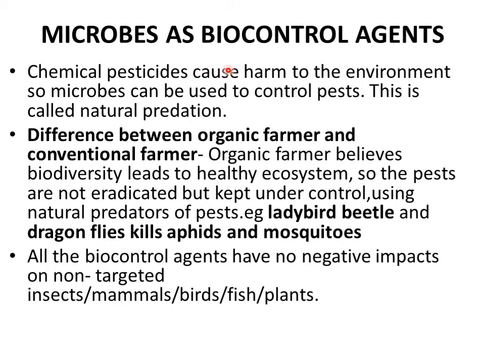Microbes as biocontrol agents. Chemical pesticides cause harm to the environment, so microbes can be used to control the pests. This is called natural predation. There is a difference between an organic farmer and a conventional farmer. An organic farmer believes that the more the biodiversity, the healthier the ecosystem will be. So the pests should not be eradicated, but they should be kept under control using natural predators of these pests. For example, ladybird beetles and dragonflies kill aphids and mosquitoes respectively. All the biocontrol agents don't have any negative impacts on non-targeted insects, mammals, birds, fishes, or the plants.